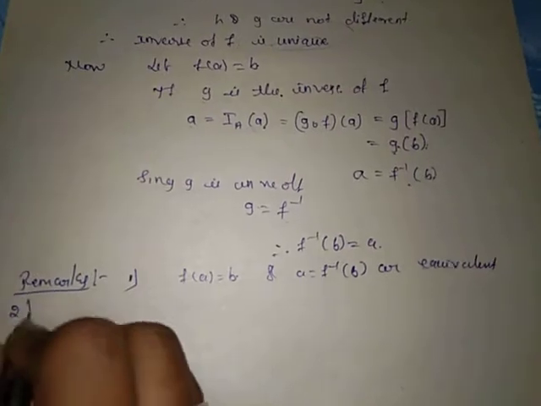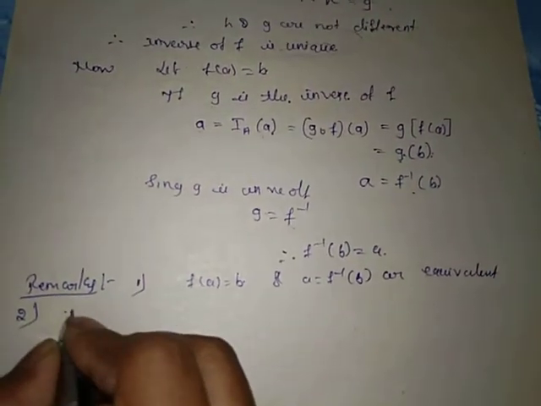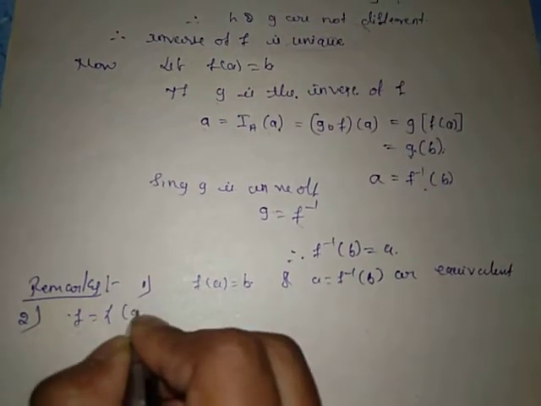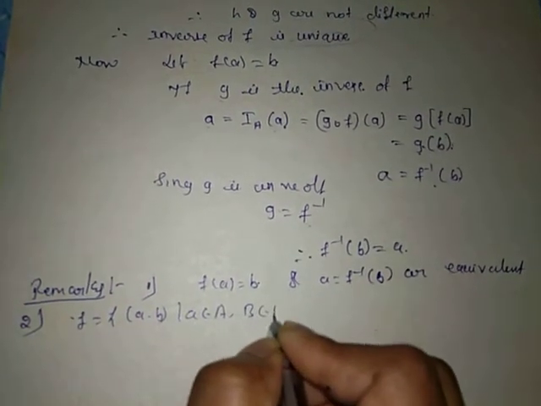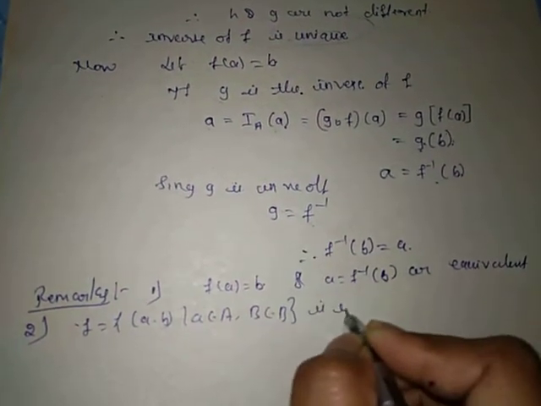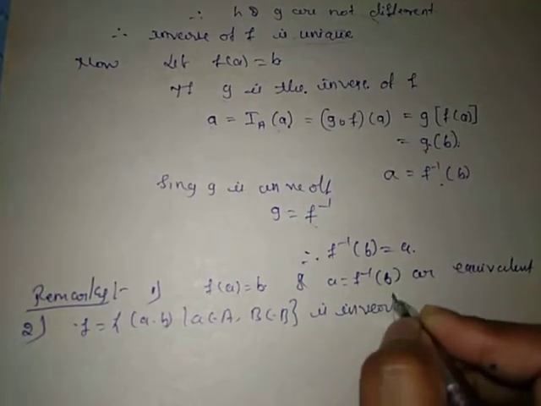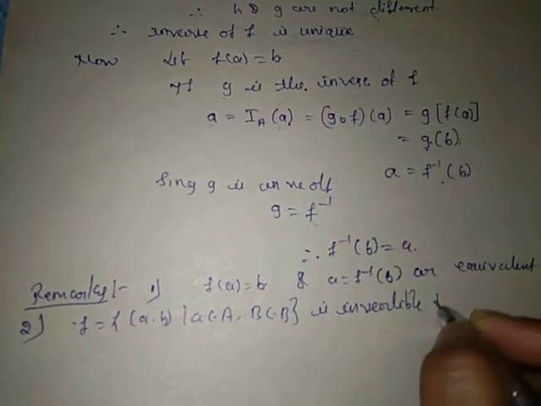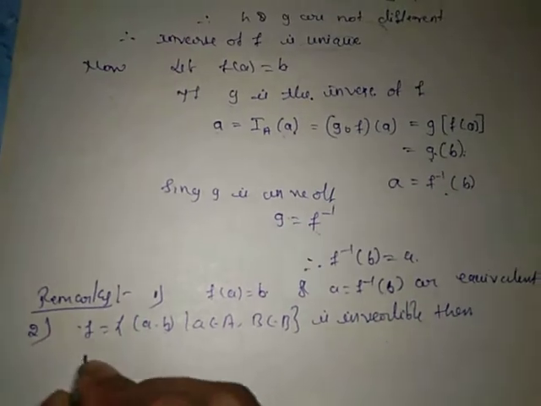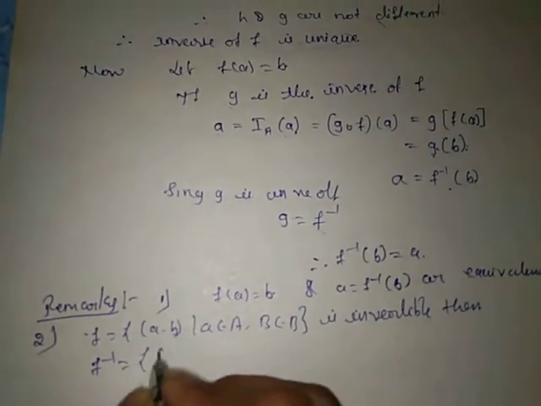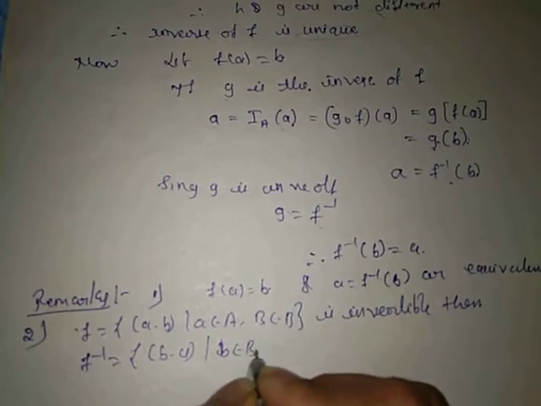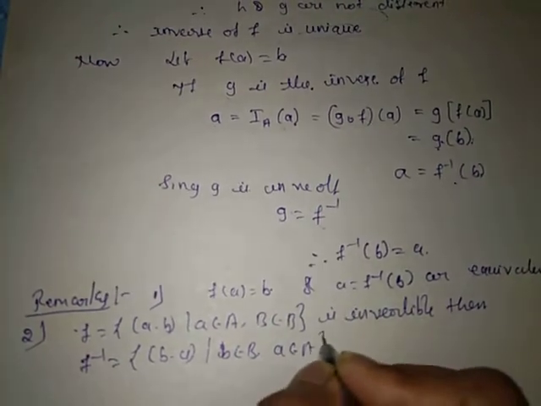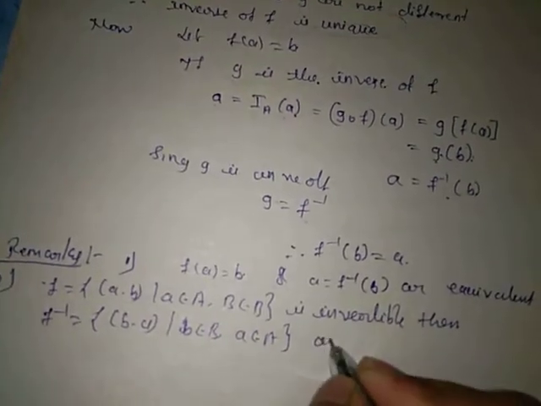Second one: suppose f equals the ordered pair (a, b), where a belongs to set A and b belongs to set B, is invertible, then f inverse is equal to the ordered pair (b, a), where b belongs to set B and a belongs to set A, and conversely.